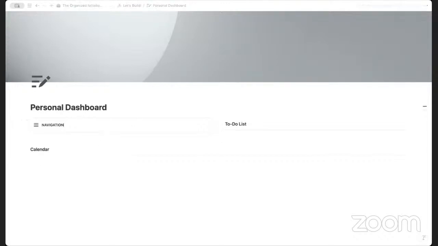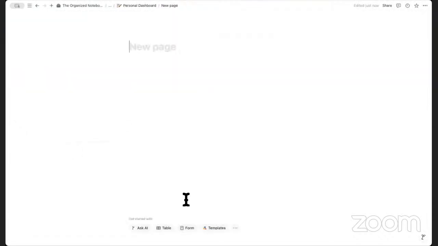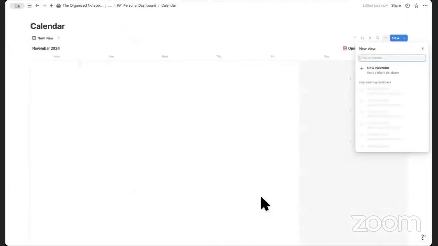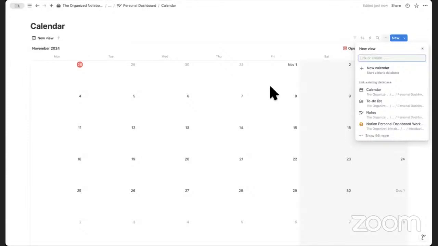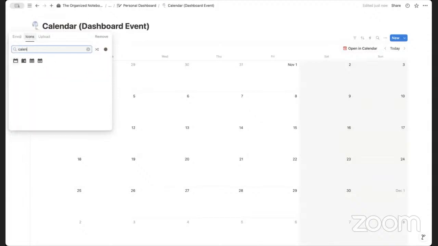So the first database we're going to be adding, if you press Shift Enter, is going to be the calendar database. To do that, we're going to type /page to add a new page inside of here. And inside of here, we're going to call this calendar. And then we're going to go to the three dots here, choose calendar view database, and then plus new calendar. And just so that it's easy to find later, let's put dashboard event like this so we can find it. Next, we can add an icon. So we can go ahead and choose some kind of calendar icon here.